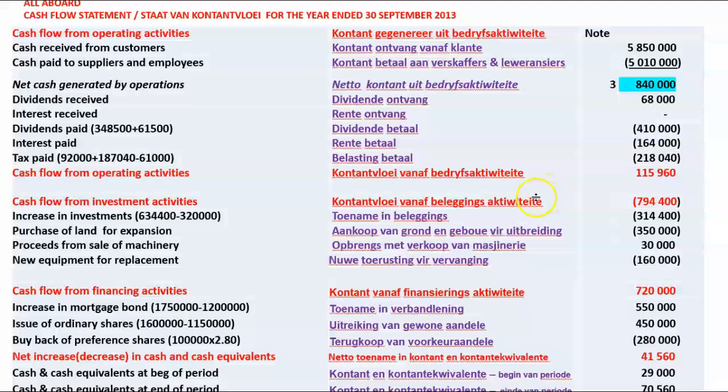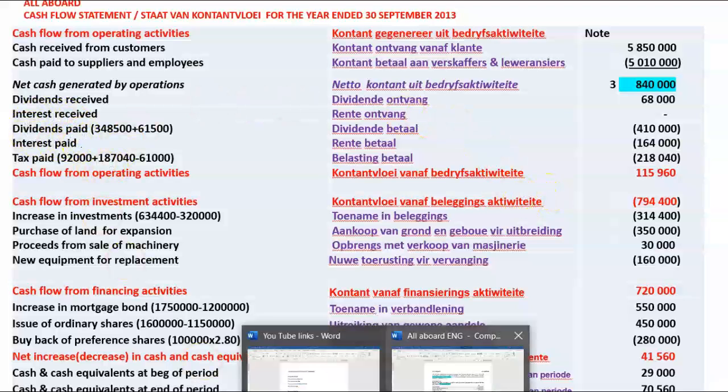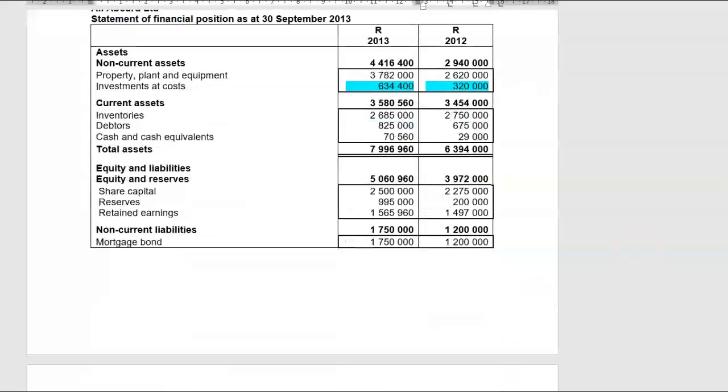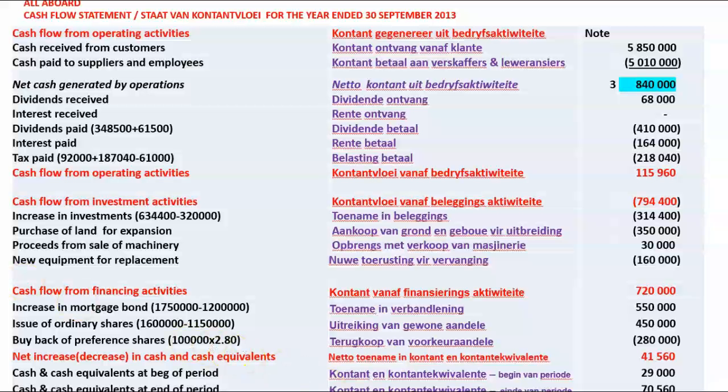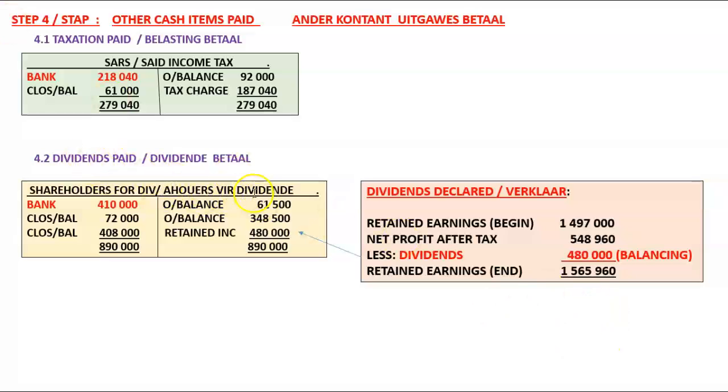Now our shareholders for dividends, because we have to show dividends paid. If you go to our statement of financial position, you will see there that we have shareholders for dividends and dividends withholding tax. So our opening balance would have been those two together, and our closing balance would have been those two together. So let's have a look in our T account. Opening balance, the two of them, you can either add them together or show them separately. I don't care as long as both of them are actually appearing there.